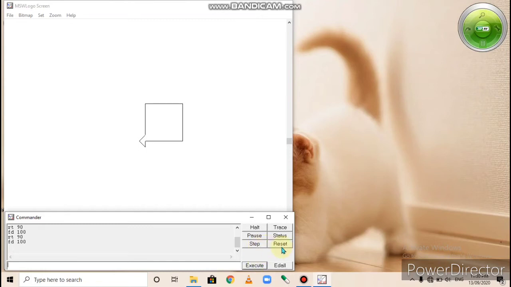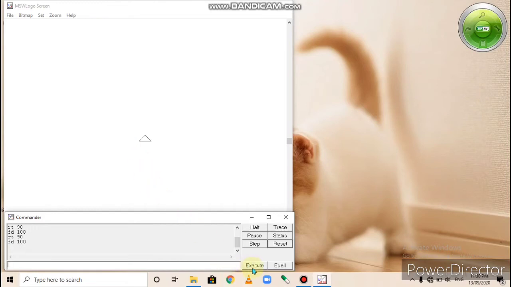This button is used to clear the main screen. When we click the reset button, the main screen will be cleared. Look, you can see the picture we had drawn is now removed. So the reset button is used to clear the main screen. Understood?